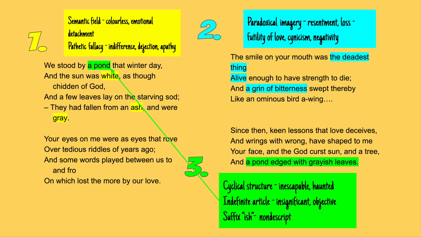Another idea that reinforces this sense of the place having no significance, and the world having lost its significance for him, is the suffix "ish" on the colour grey. It's so bland that it can't even be described as truly grey. It's greyish. So this together suggests that falling out of love has maybe damaged the speaker's ability to feel emotion, powerful emotion at least. Life has lost its colours, it's lost its lustre, and his emotions now seem neutral.